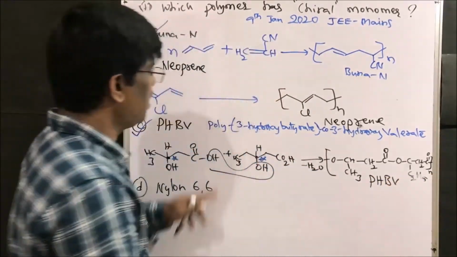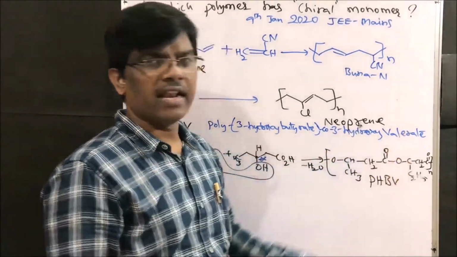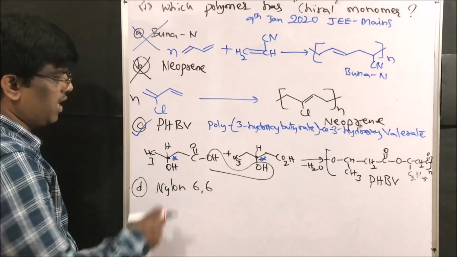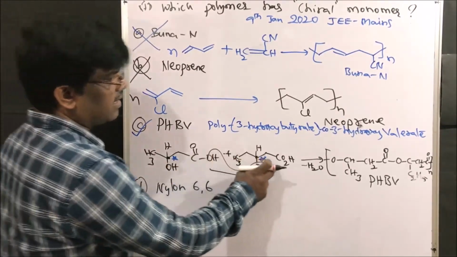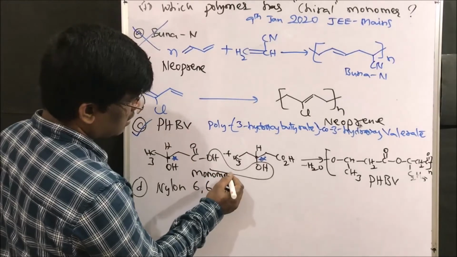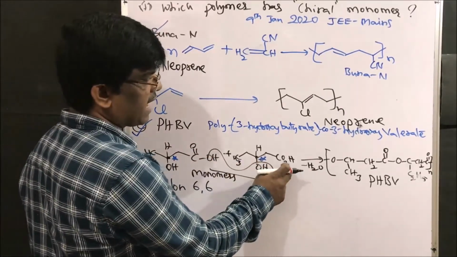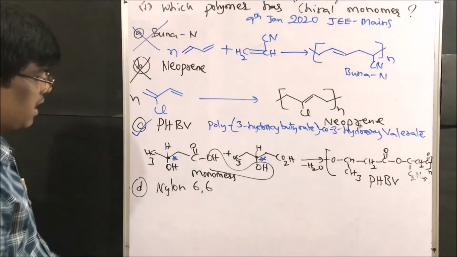What is PHBV? Poly 3-hydroxybutyrate co 3-hydroxyvalerate. Right, friends? PHBV is going to have chiral centers in the monomers. 3-hydroxybutyric acid and 3-hydroxyvaleric acid are going to have chiral centers.